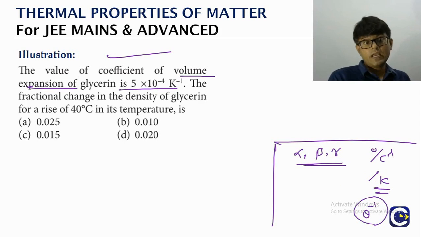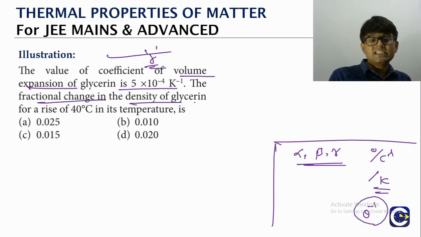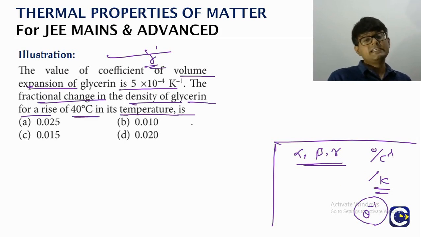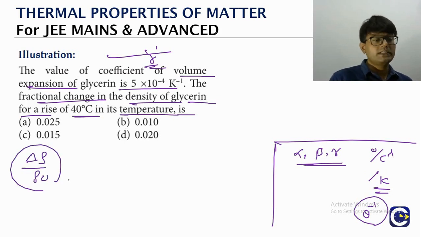Okay. So here we have the coefficient of volume expansion, gamma for the glycerine, is given. The fractional change in the density of glycerine for a rise of 40 degrees Celsius in temperature is. Fractional change in density means what? We have to find delta rho by rho naught. That is what we have to find.